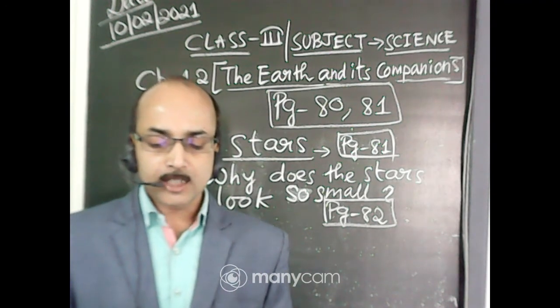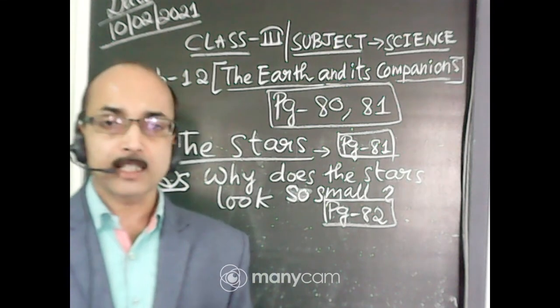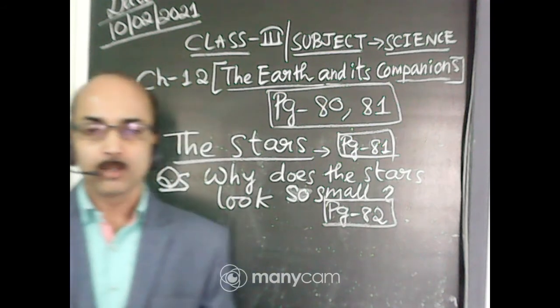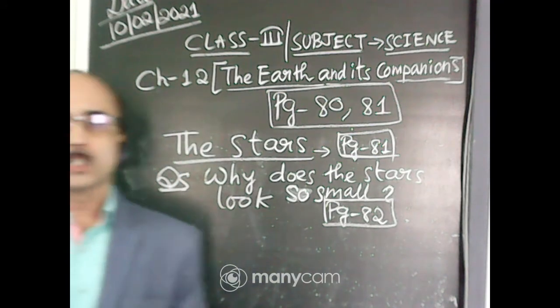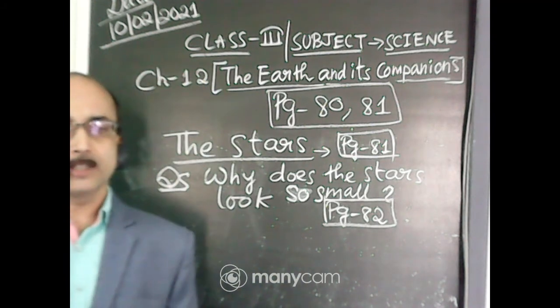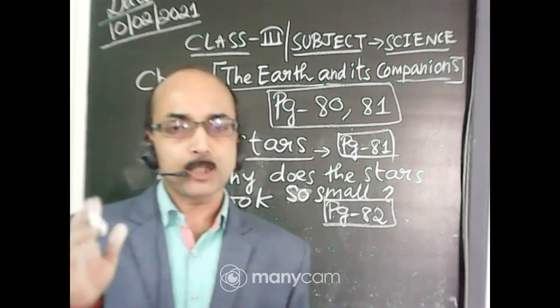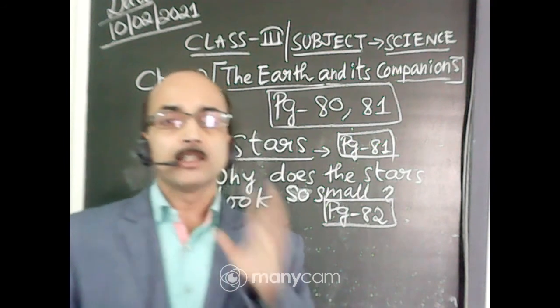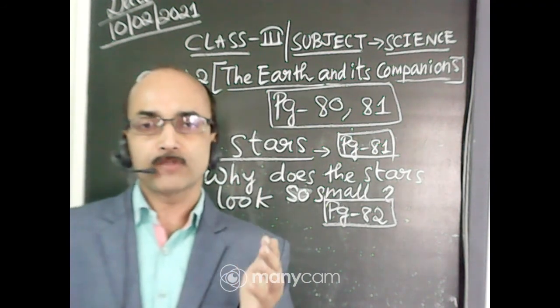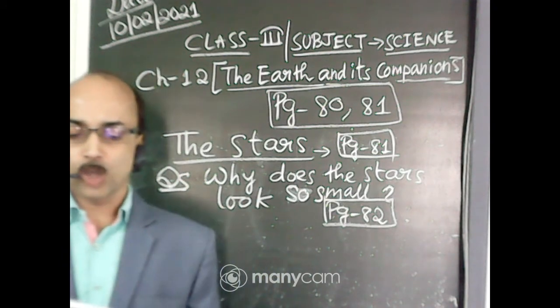Okay, it is the only stationary star in the sky. It helps to find the north direction. So this pole star is used to help us find the north direction, because this pole star is always present on the north side of the sky, the north position.